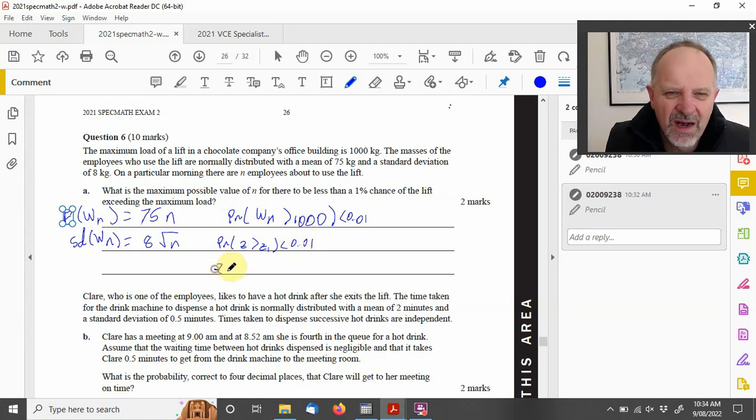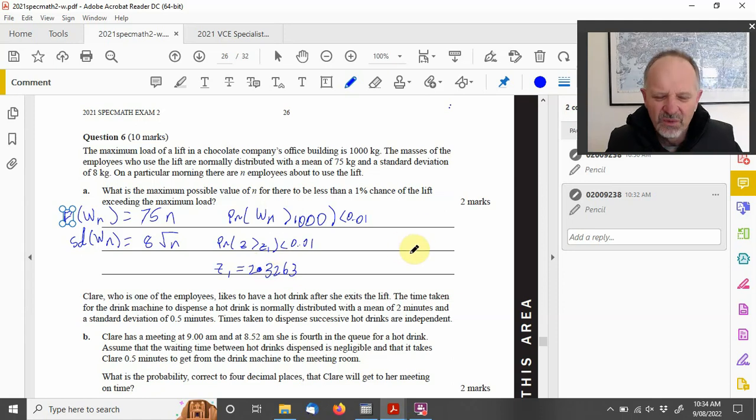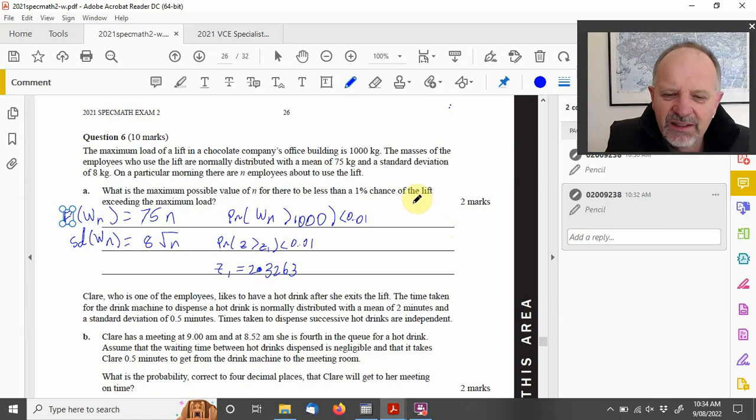And so Z1, when you look that up on your calculator in the inverse normal, is what you get. Now, my conversion factor is Z equals X minus the mean of n people over the standard deviation for the weight of n people.